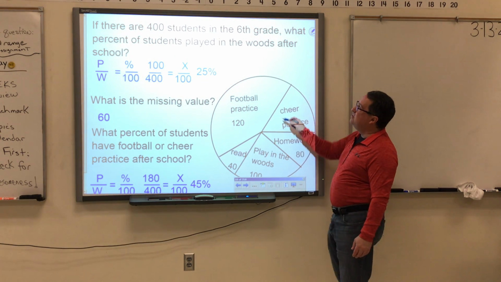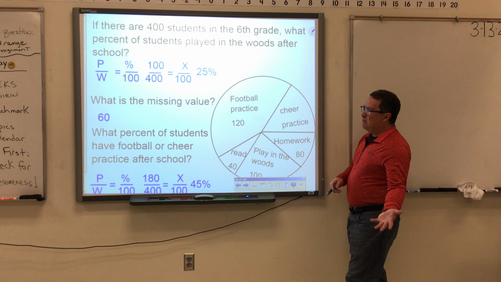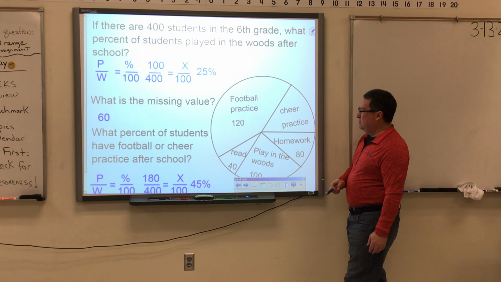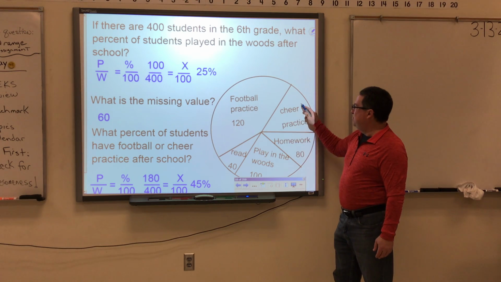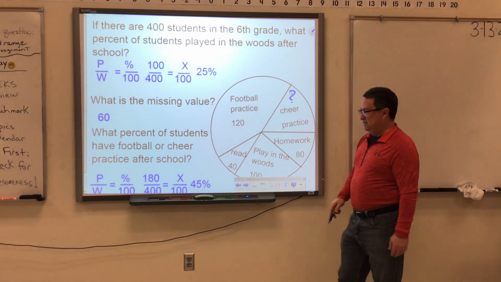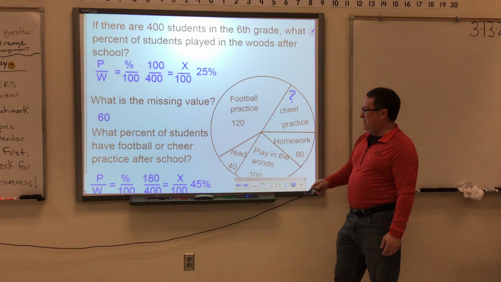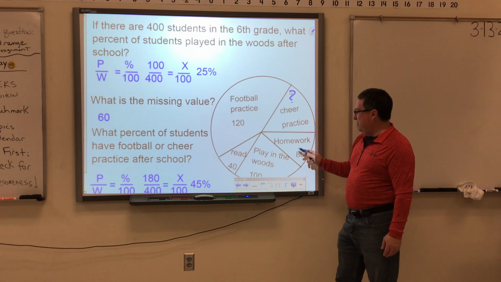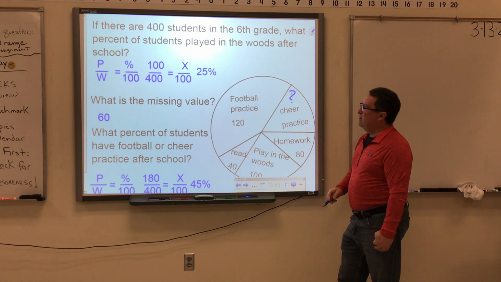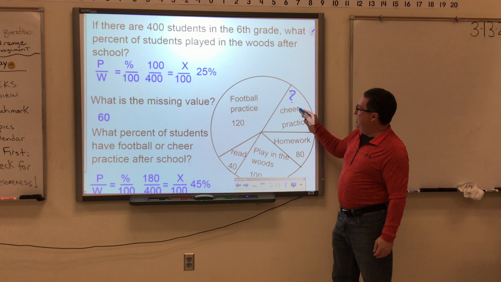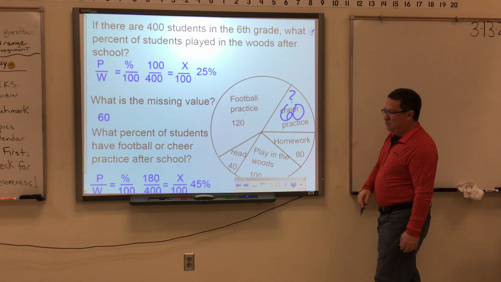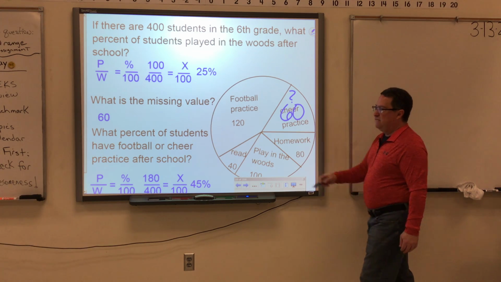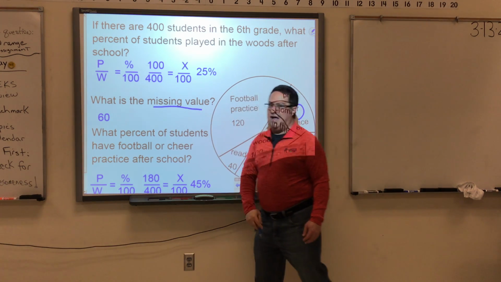Next, if there were 400 students in the 6th grade, what percent of students played in the woods after school? If you see, there are no question marks. There's supposed to be one here in cheer practice. So that's the one that you would have to figure out by adding these together. 200 plus 140 is 340, which means 60 students cheer after school. That's what you have to find for the missing value.